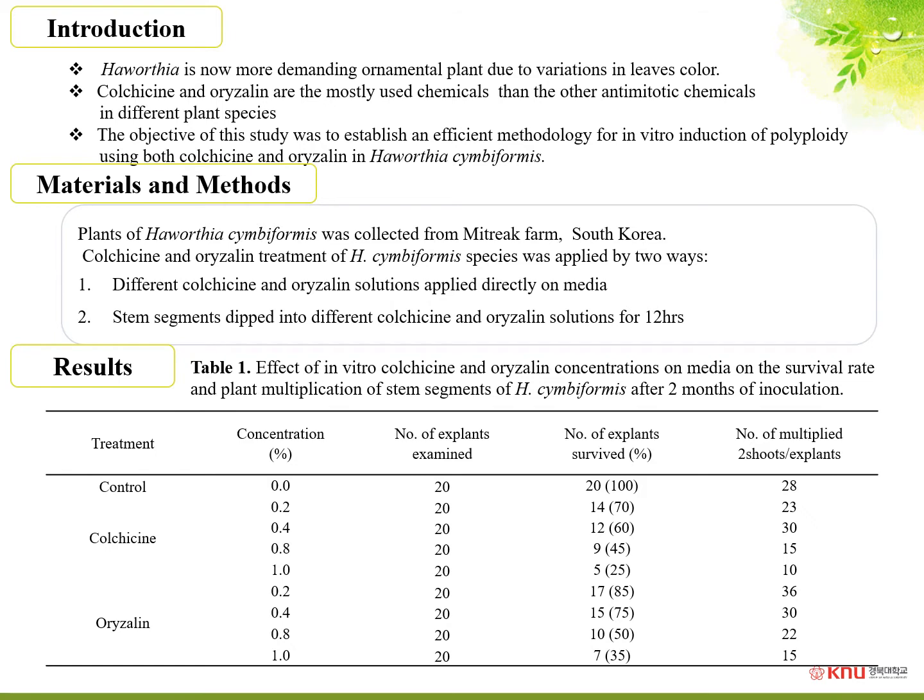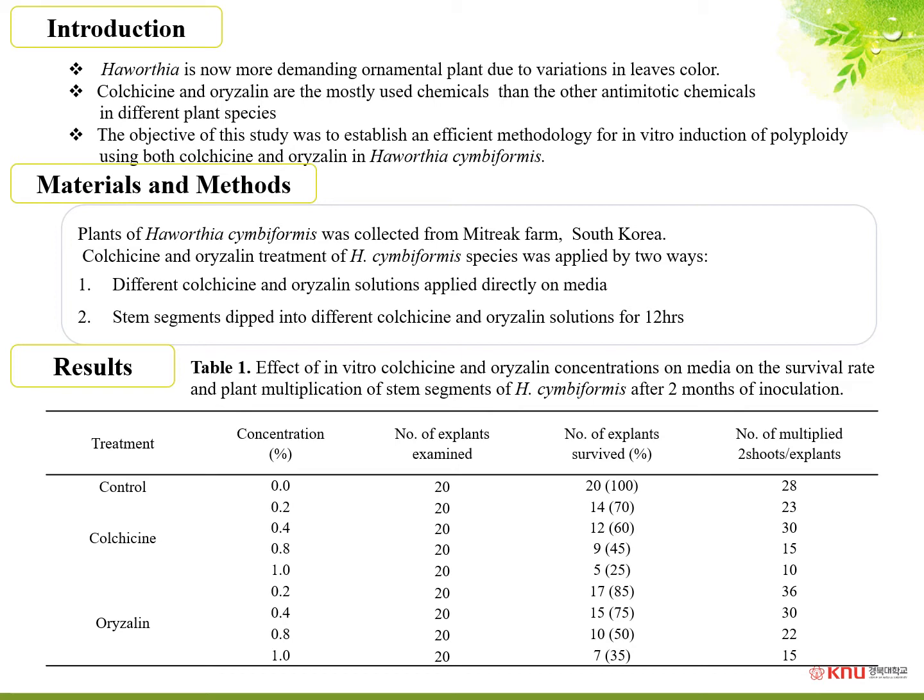First of all, the introduction. Due to variations in leaf color, Haworthia is now a more in-demand ornamental plant. In different plant species, colchicine and oryzalin are the most commonly used chemicals among the antimitotic chemicals. In this study, the objective was to establish an efficient methodology for in vitro induction of polyploidy using both colchicine and oryzalin in Haworthia cymbiformis.